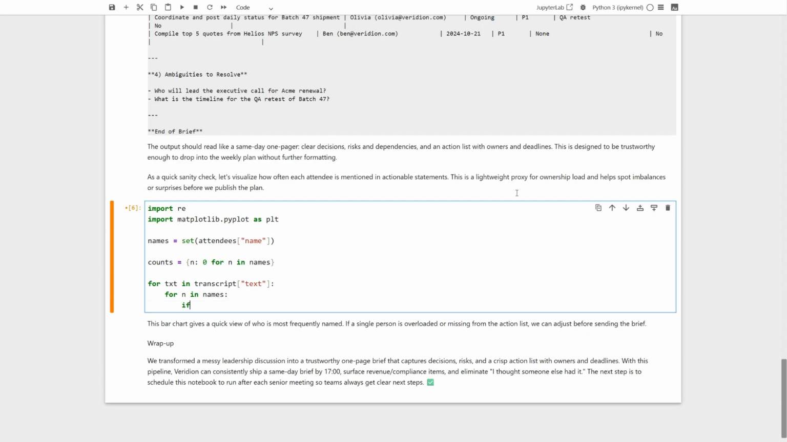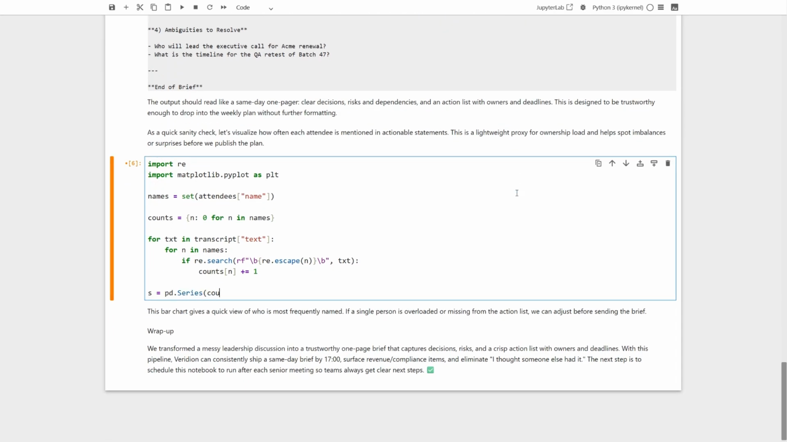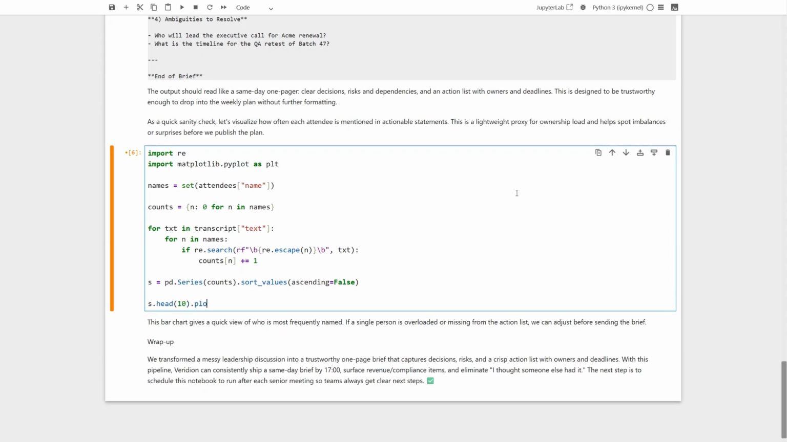For each text snippet, we check every name and look for an exact whole word match, using word boundaries and escaping the name so special characters don't cause false hits. When we find one, we increment that person's count. Next, we'll turn the counts dictionary into a Pandas series and sort it in descending order so the most mentioned names float to the top. Finally, we'll take the top 10 and draw a compact bar chart, an easy visual of who gets talked about the most.